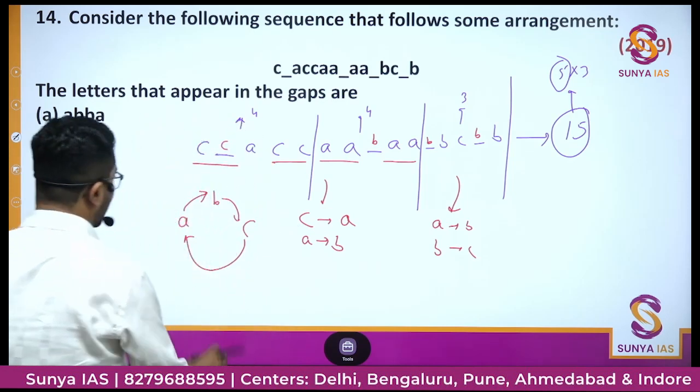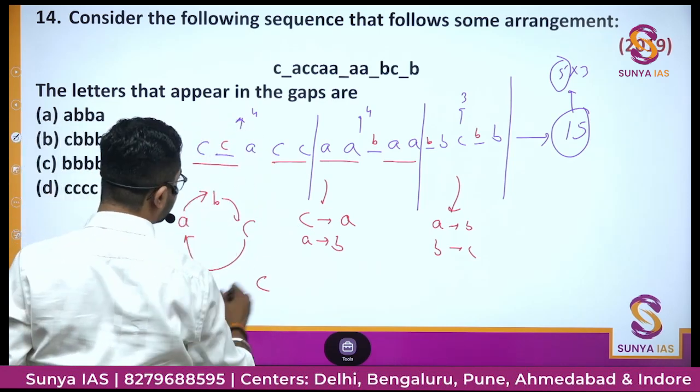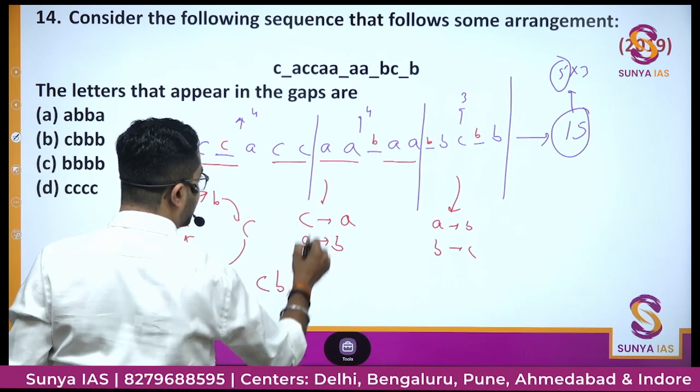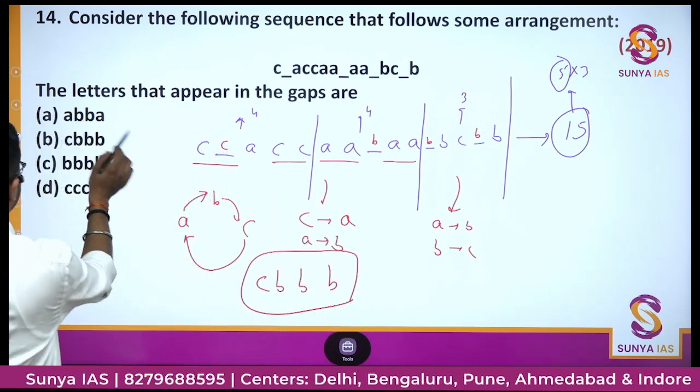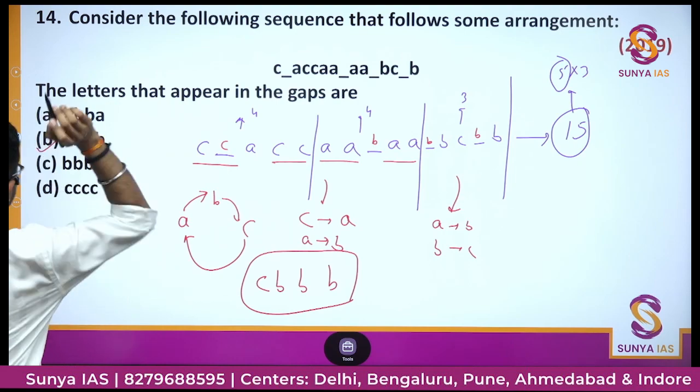Got it? Then what would be our answer? C, B, B, and B. Right? Is there any option? A, B, B, C, triple B, C, triple B. Option B.